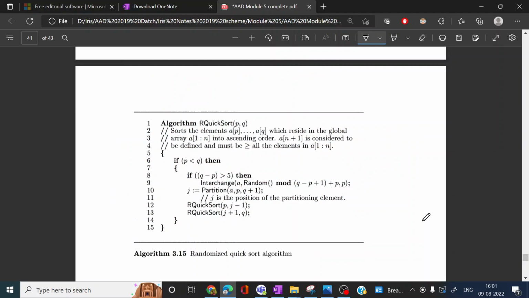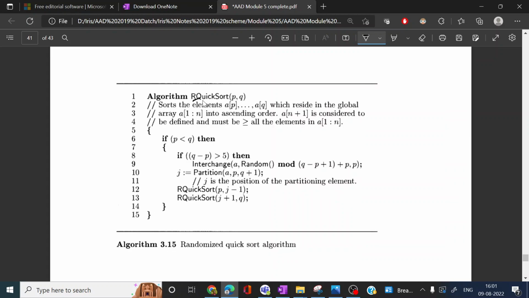Here, randomized quicksort, then p and q. So the partition method is the same. The only change is that while selecting the pivot element, this random function is used. That is, random mod q minus p plus 1. So this is a random number generator. This is used to select the pivot element.